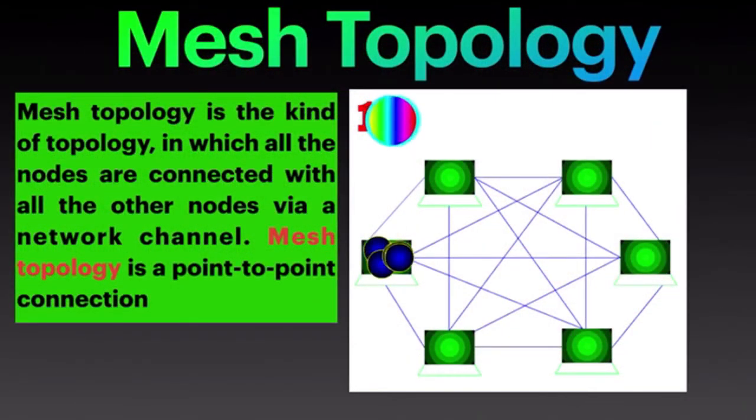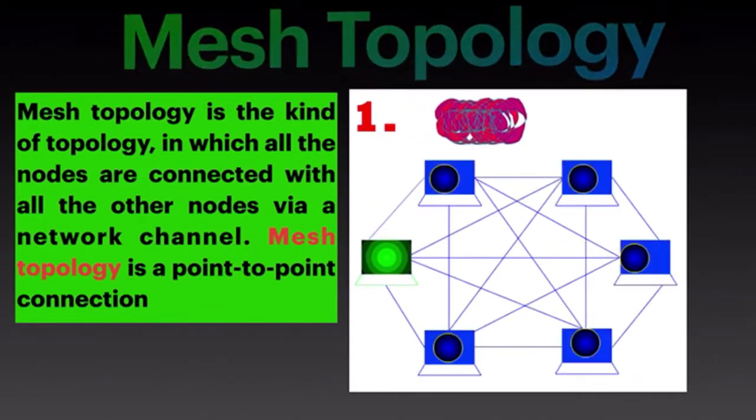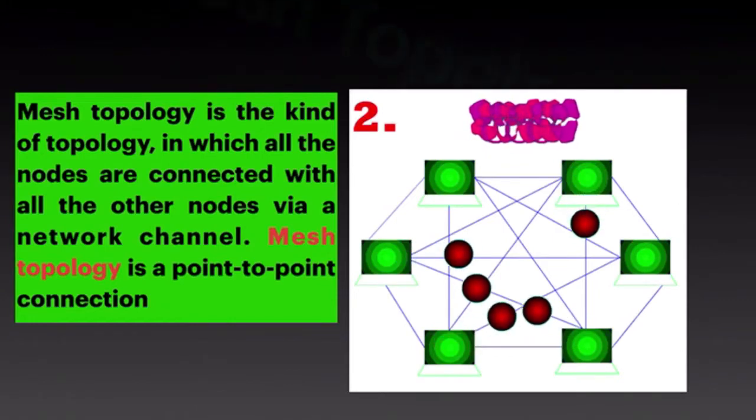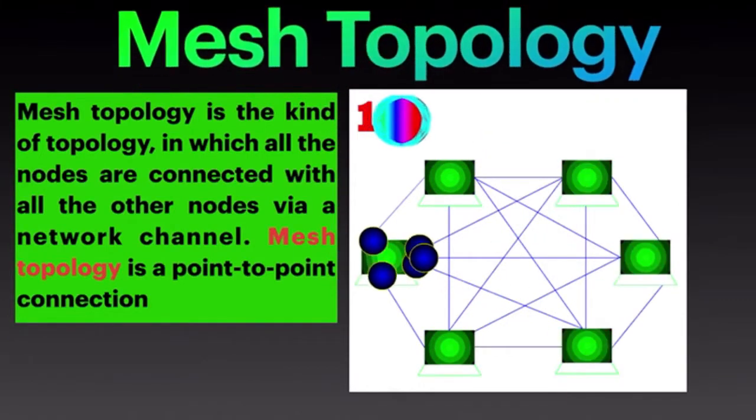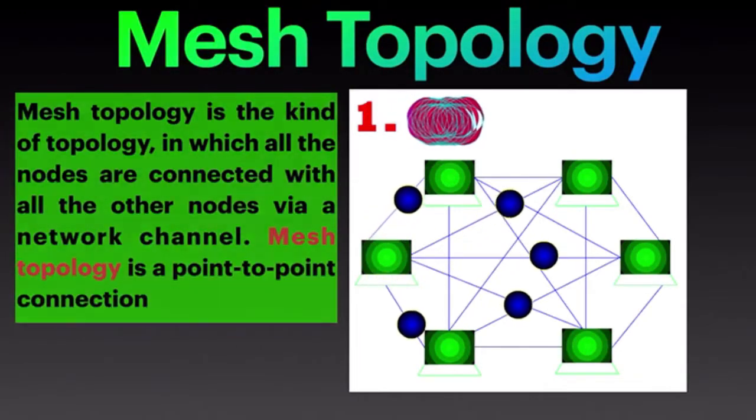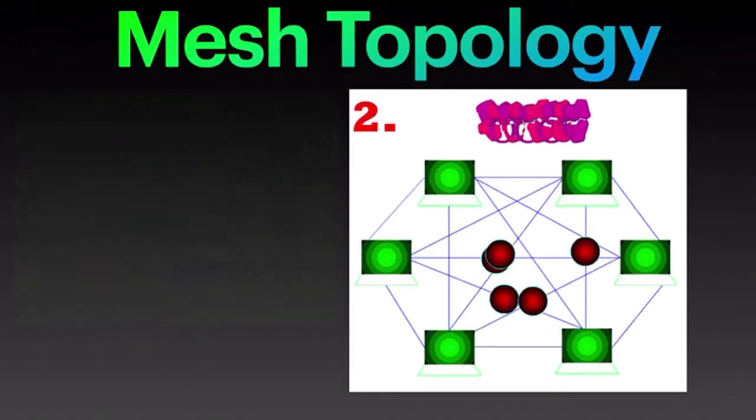Mesh topology. Mesh topology is a kind of topology in which all the nodes are connected with all the other nodes via a network channel. Mesh topology is a point-to-point connection. Mesh topology has two techniques for transmission of data: routing and flooding.